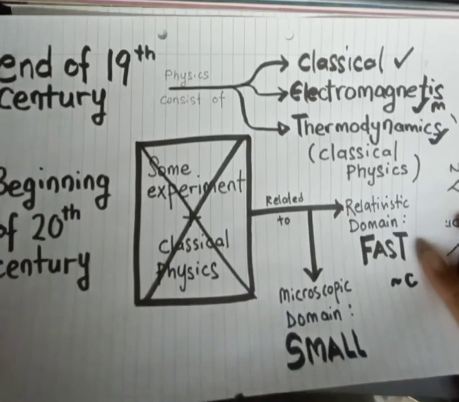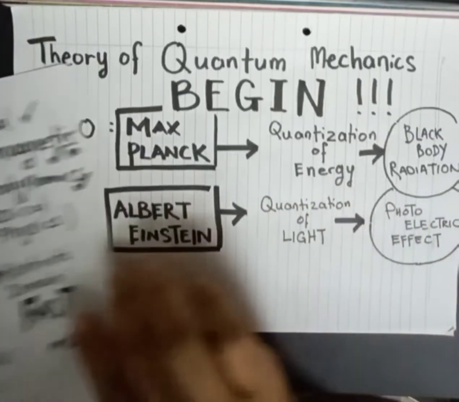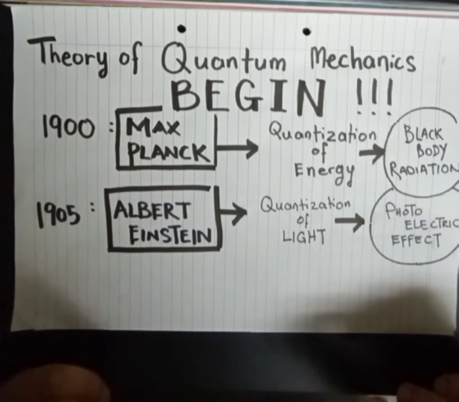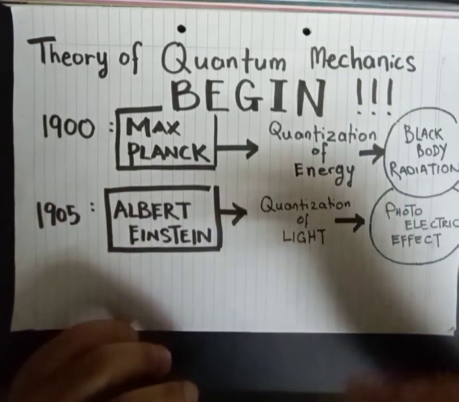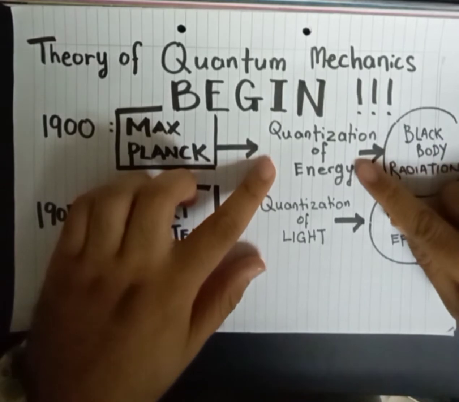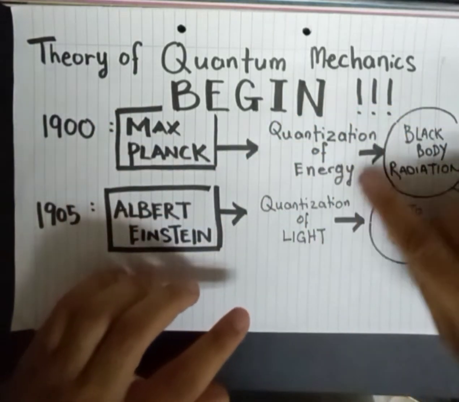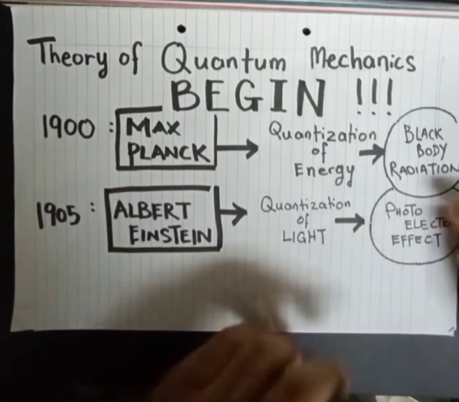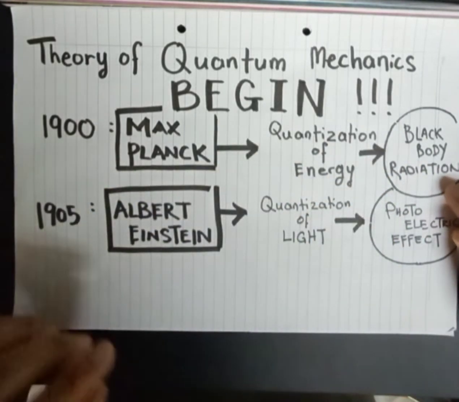So now the quantum mechanics theory begins. In 1900, Max Planck came out with one new idea, which is the quantization of energy. And by using this new idea, he was able to explain the black body radiation.